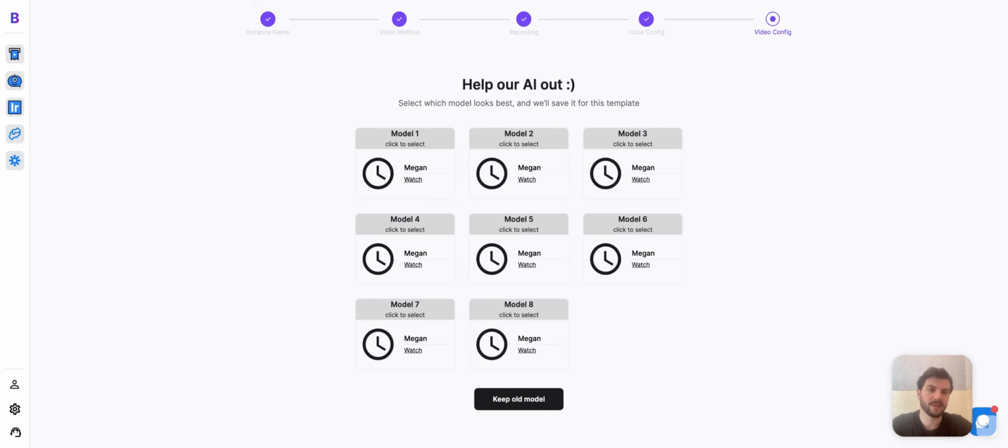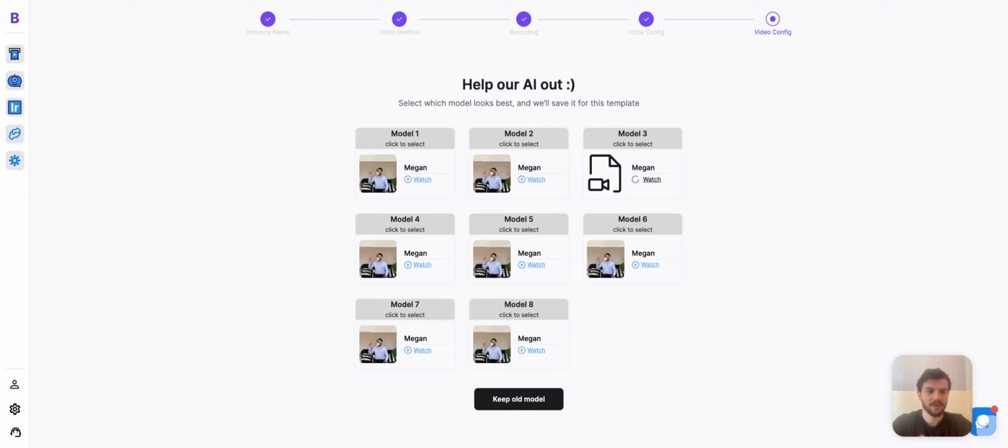Now the next step is quite similar, but now we're focusing on video. So before we selected which voice sounded best. Now we're going to select which video looks best. So it's going to generate 8 different options for us, and we have to select which one looks the most real. This is going to inform our AI about what settings it should use when it generates videos for us in the future. Okay, so the models are starting to generate.